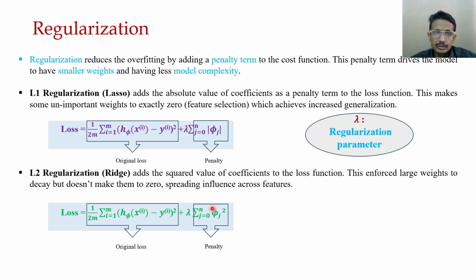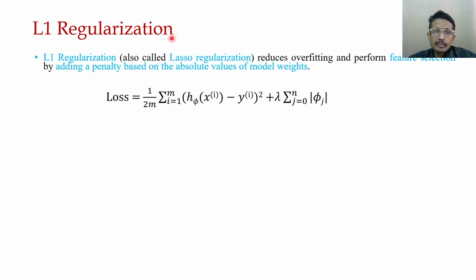Let us try to understand it in more detail. In L1 regularization, as we said earlier, it reduces overfitting by performing feature selection. How does it do feature selection? By adding a penalty term such that some weights become zero. The penalty term is basically the absolute value of the weights.